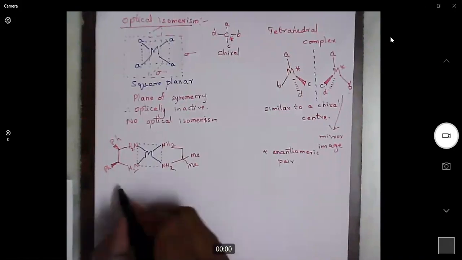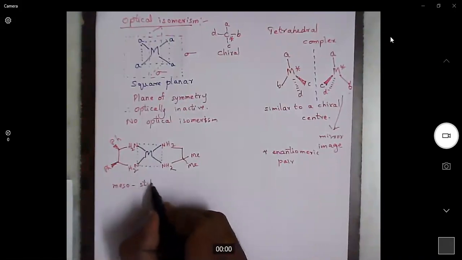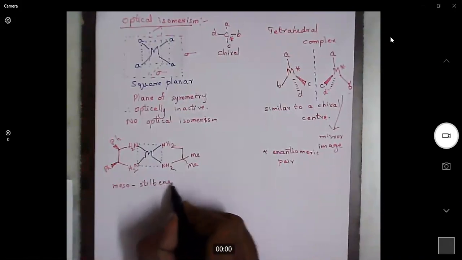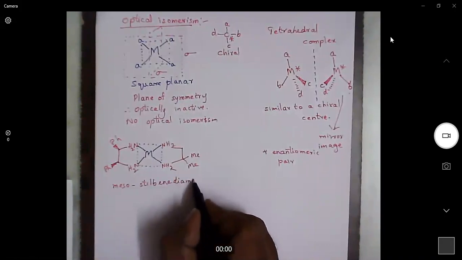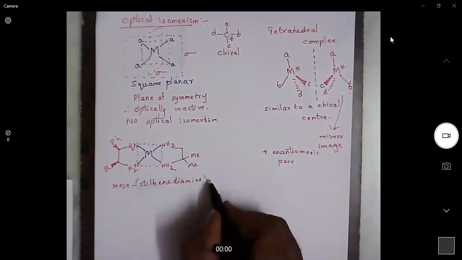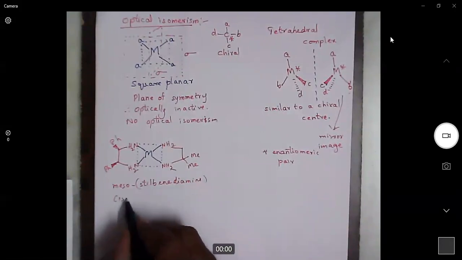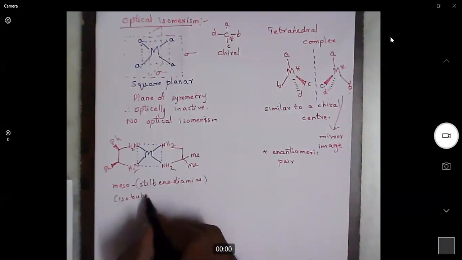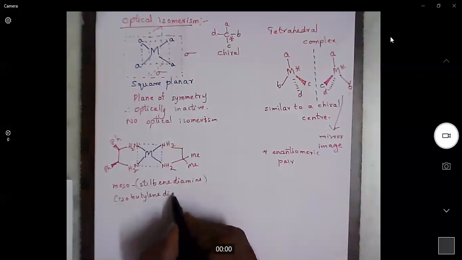So this is called meso stilbene diamine. I'll write it here. Isobutylene diamine